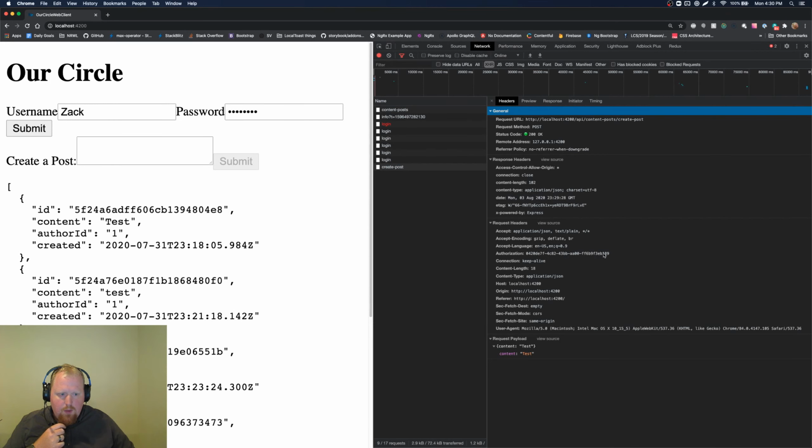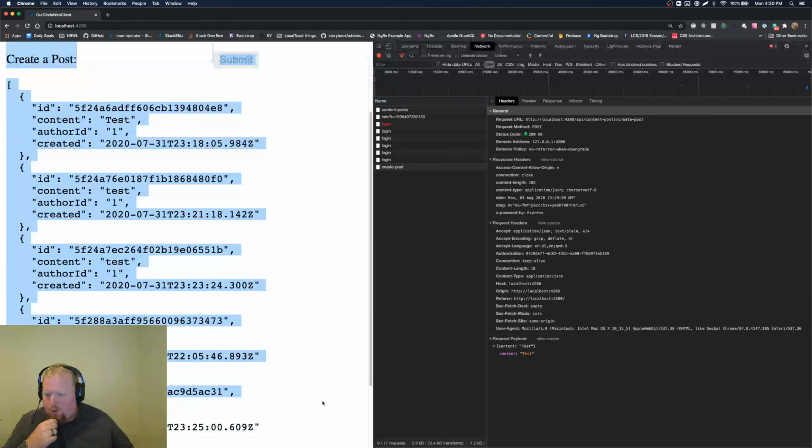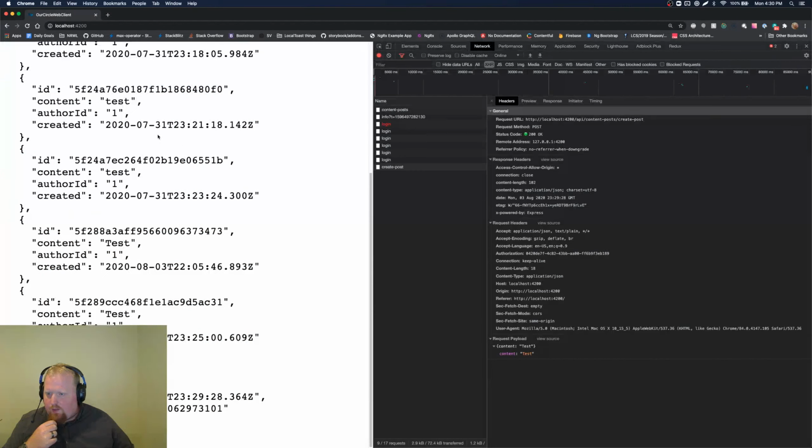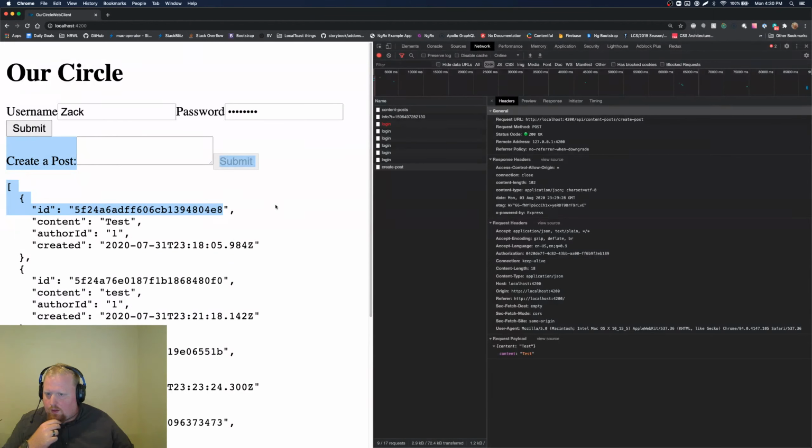Yep. So I think we kind of did what we set out to do. I would have loved, so maybe this is stuff we can do next time, to bring in the NGRX store here to dispatch actions, be able to set our current user, whether we're logged in or not. So at this top level, we can only show this form at the top if someone needs to log in. If someone's not logged in, we should probably not show them any posts yet. So we can set all that up on the client side.